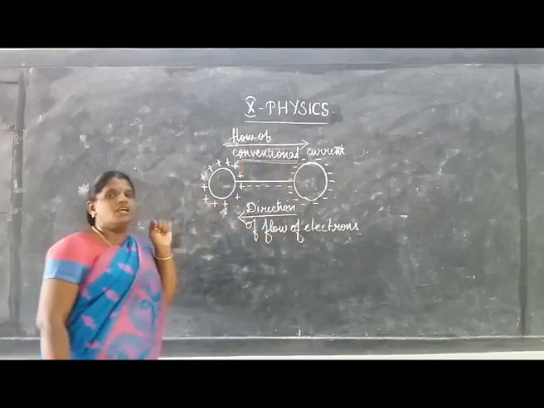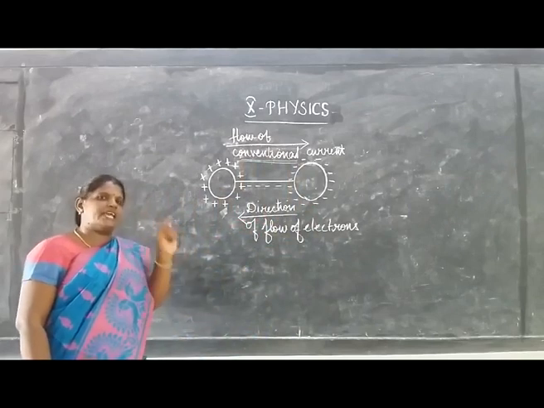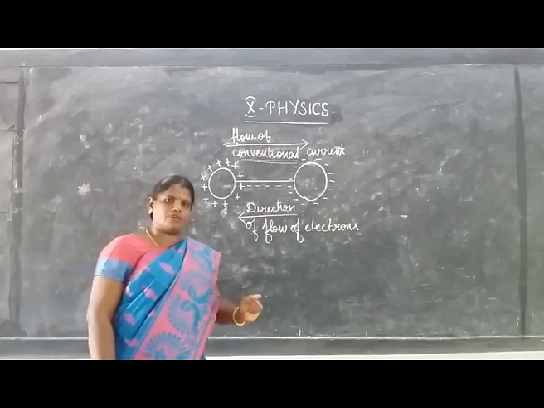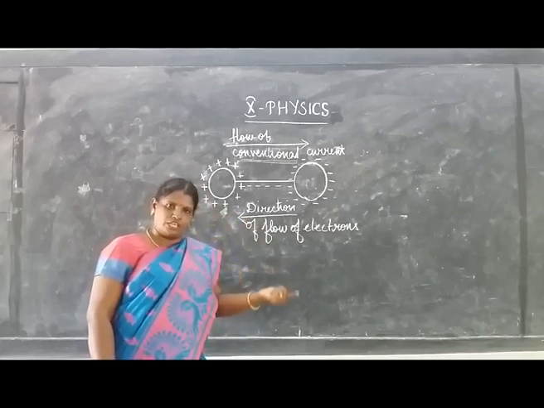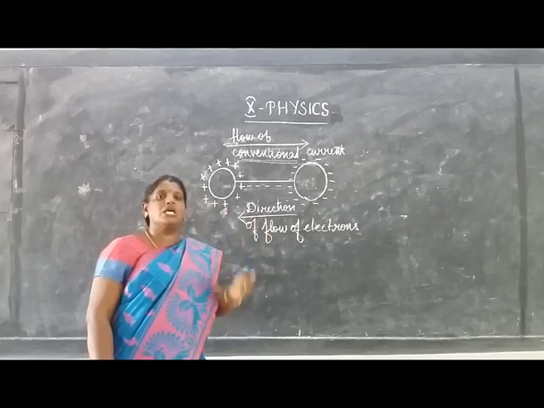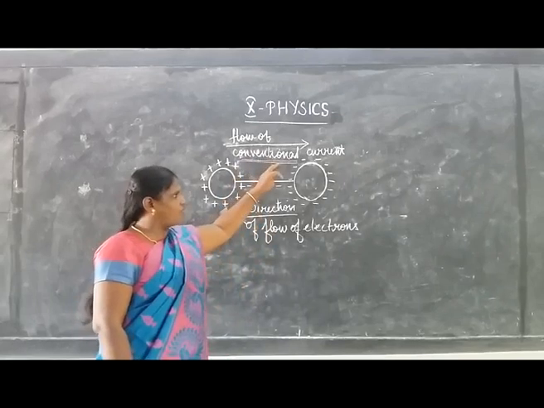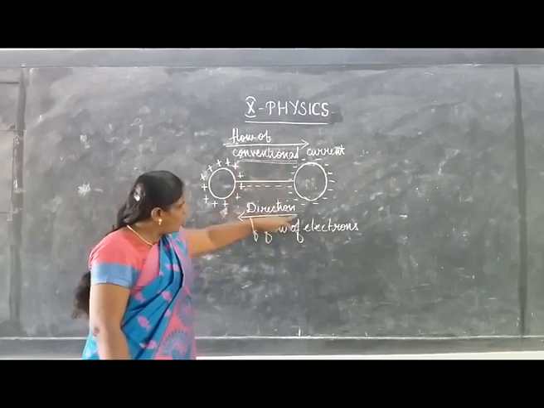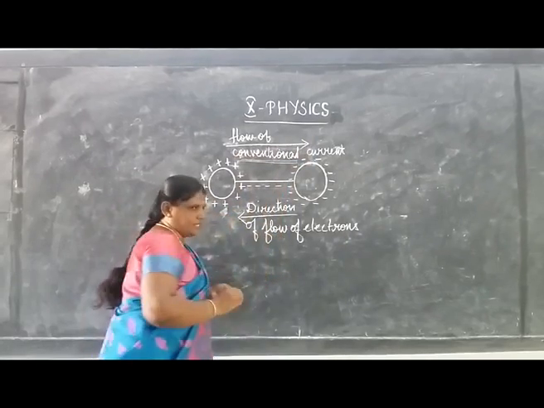You have to remember, always the electric current flows from the positive terminal to the negative terminal. Positive terminal means higher potential point, negative terminal means lower potential point. So, the direction of flow of current is always opposite to that of the direction of flow of electrons.